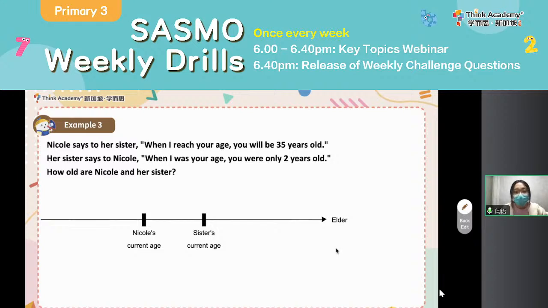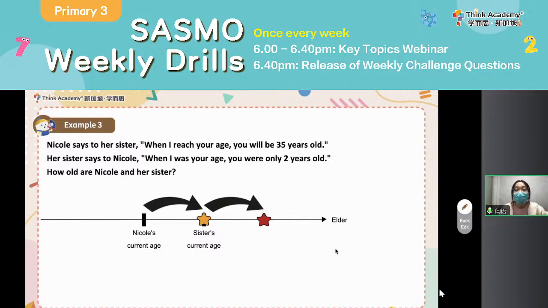Okay, and then following this, let's have a look. According to the first sentence, when I reach your age, here I use a yellow star to represent Nicole's current age. When I reach your age, her sister will be older as well. A red star: her sister will be 35 years old.